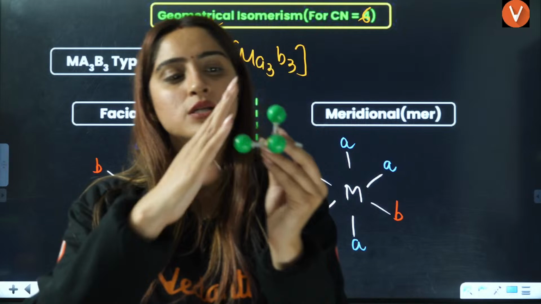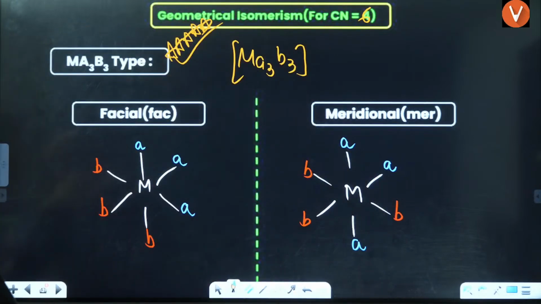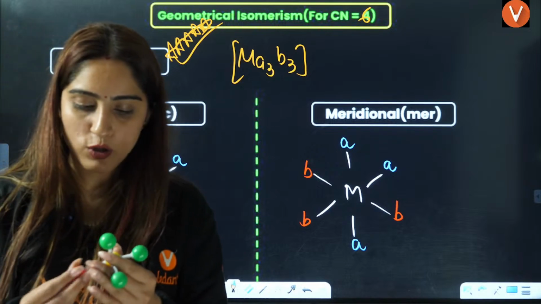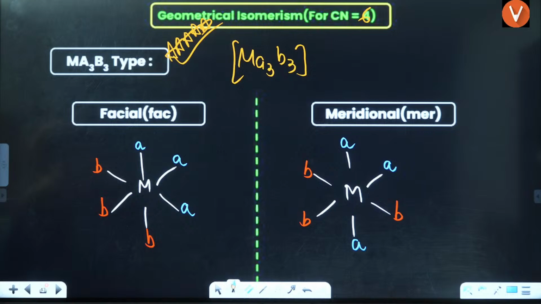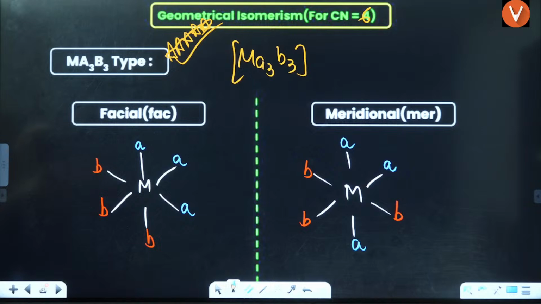Now, facial isomerism means when you have the same kind of atom on one face. If you draw the others as, let's say, red, then red also should be on the same faces.